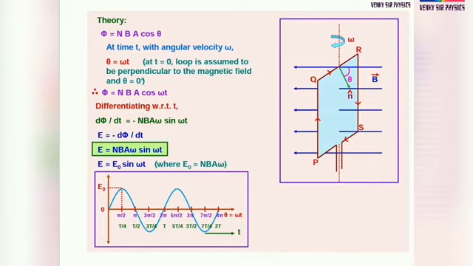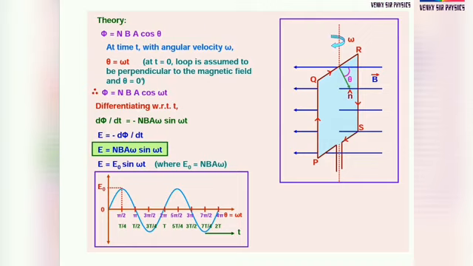Theory: we know that flux is BA cos theta. For N turns we can take NBA cos theta. At time t with angular velocity omega, theta is equal to omega t. At t is equal to 0, the loop is perpendicular to the magnetic field, theta is equal to 0, so cos 0 is 1.